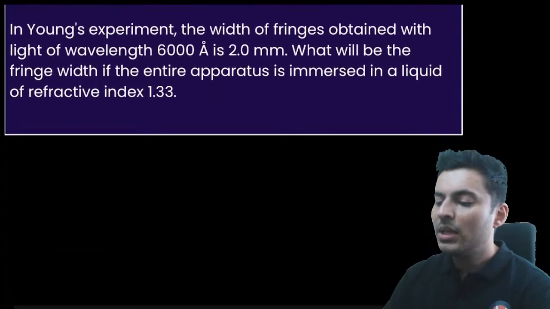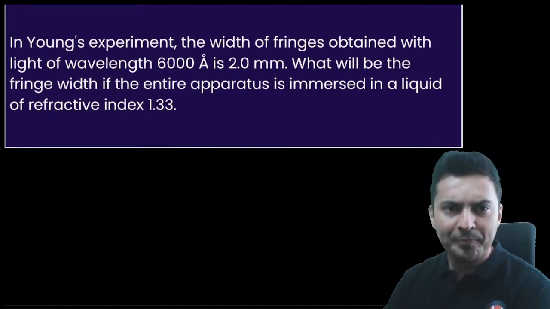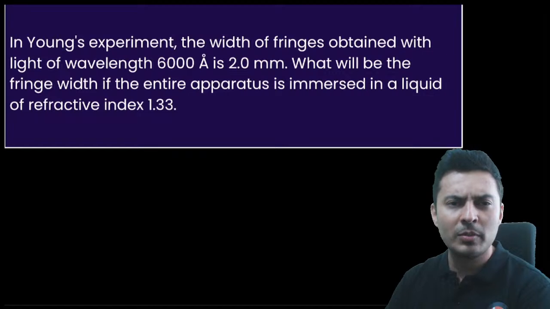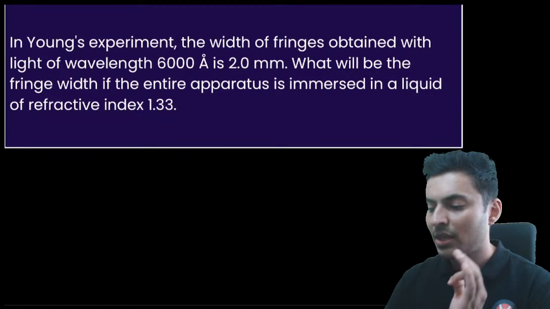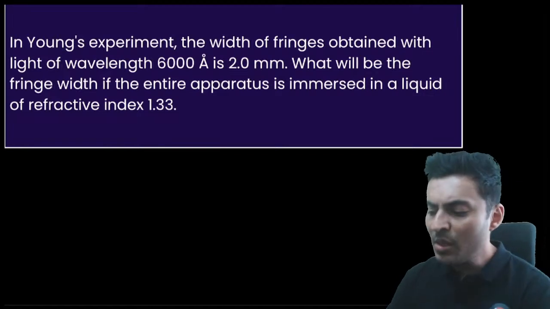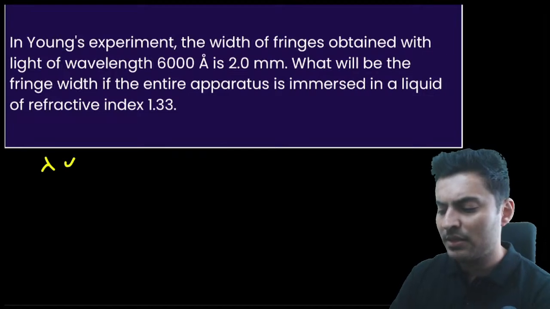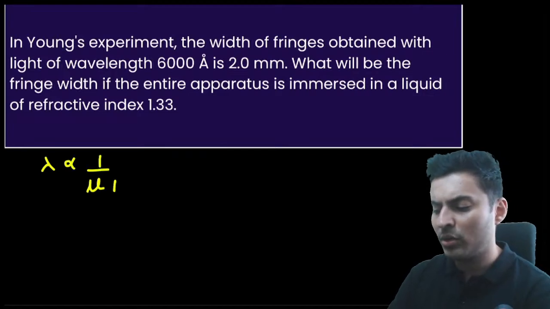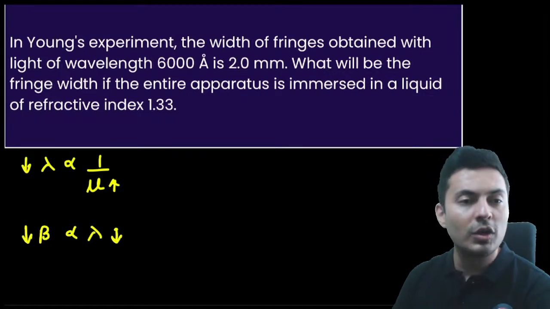Very good. In Young's experiment, the width of the fringes obtained for light of 6000 Angstrom is 2 mm. What will be the fringe width if the entire setup is immersed in a liquid of refractive index 1.33? What happens is, I discussed this yesterday also, lambda, which is the wavelength, is inversely proportional to the refractive index. More the refractive index, less the wavelength. And we all know fringe width is directly proportional to the wavelength. If the wavelength is less, fringe width is also going to be less.